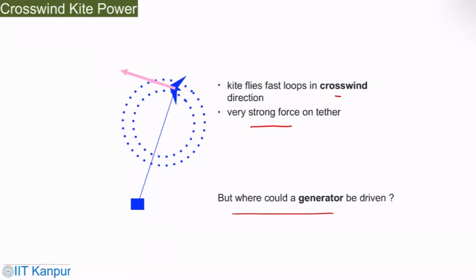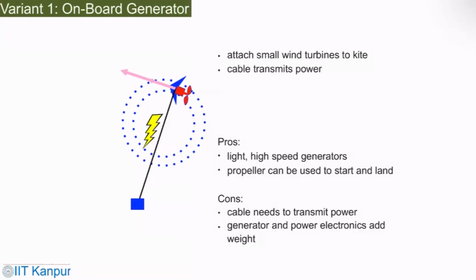So this is the crosswind kite power. A similar concept: we can attach a small wind turbine to the kite cable and transmit the power. The pros are a light generator, and the propeller can be used to start and land. The cable needs to transmit power from the generator. So the idea is that we put some turbine on air.